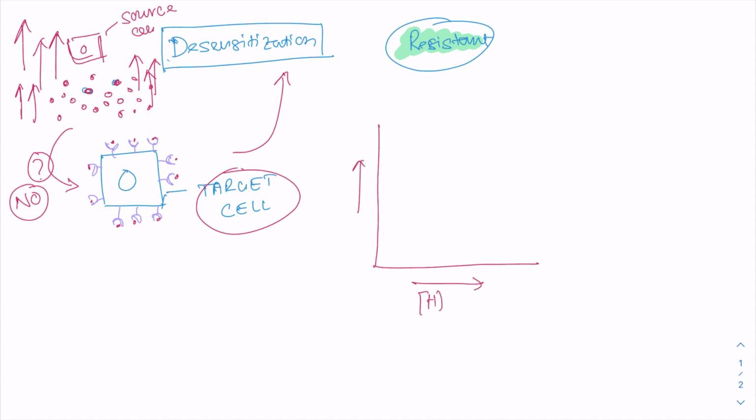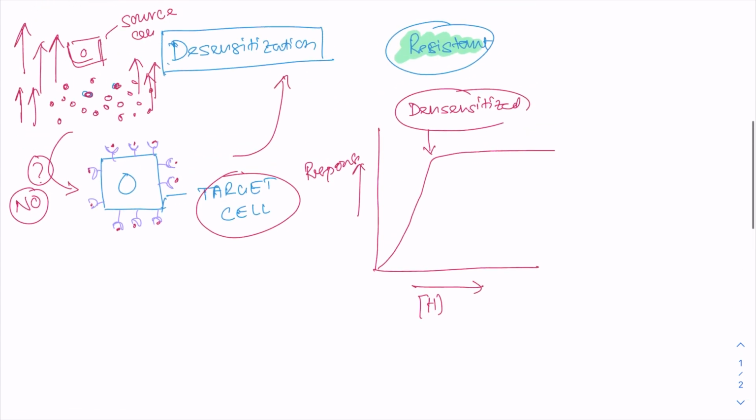So the graph will be like this: let's say this is the hormone concentration, and this is the response. It will go like this, and it will go like this. So at this point, desensitization has occurred. This is desensitized.